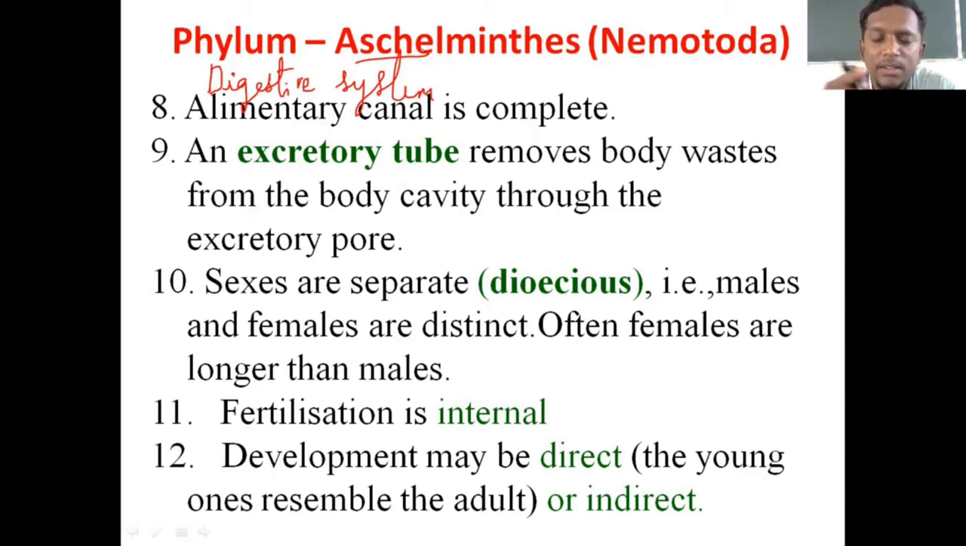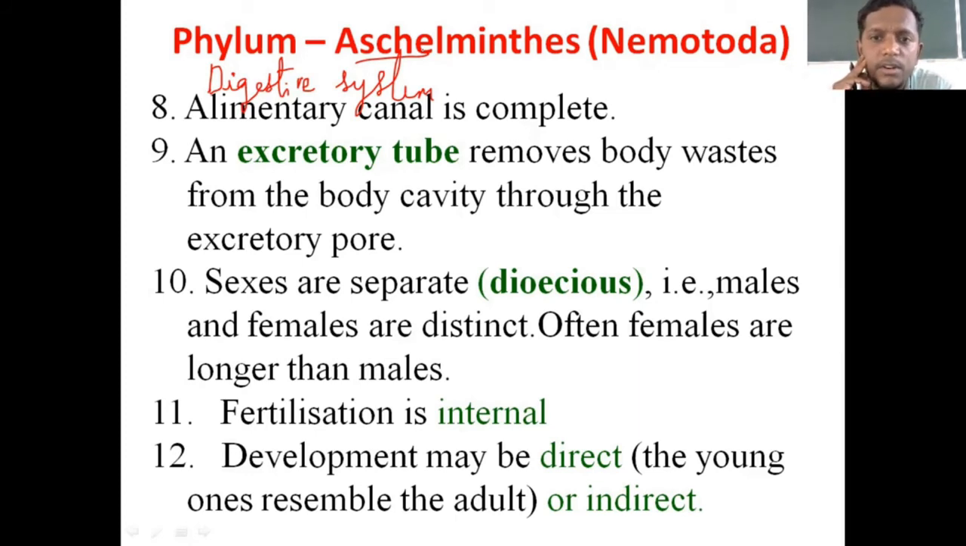Still, if you are not clear about alimentary canal being complete, or digestive system complete and incomplete, you have to go to sessions 1, 2 and 3 again. There is no option, or else you will not understand. So for the time being, alimentary canal is complete is enough here. We are not going to explain it while telling about the general characters.